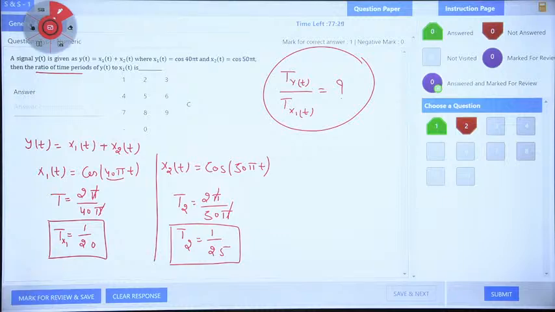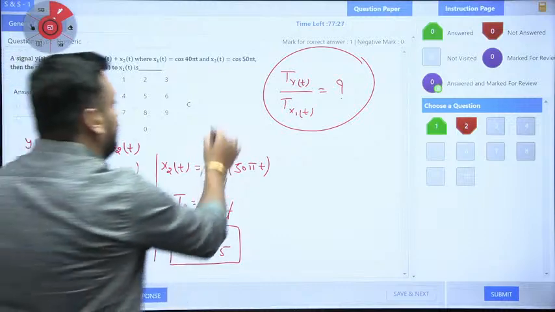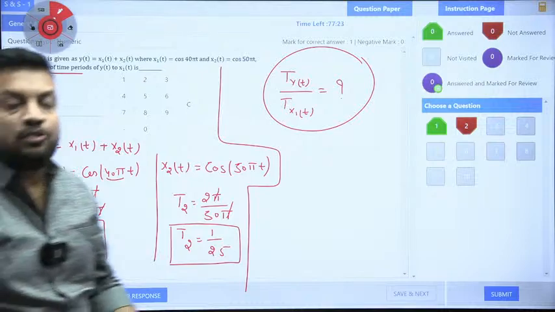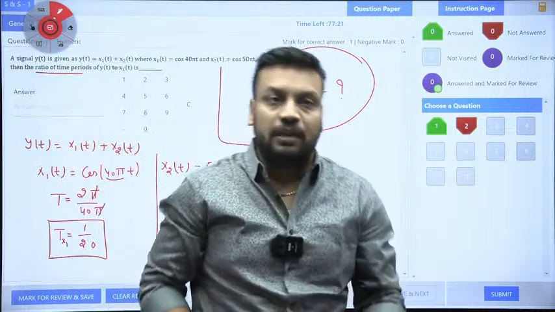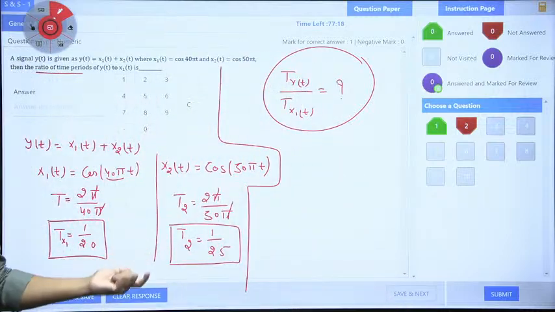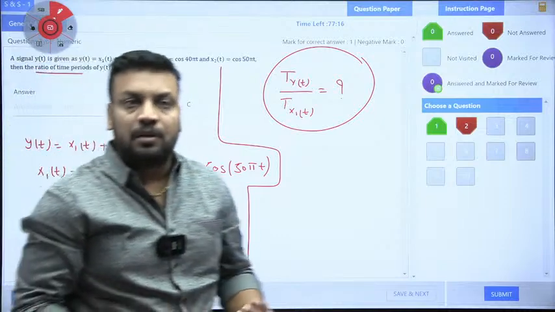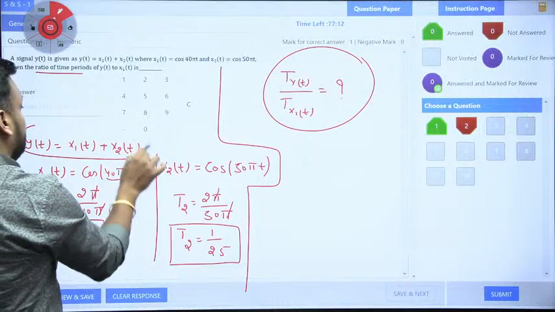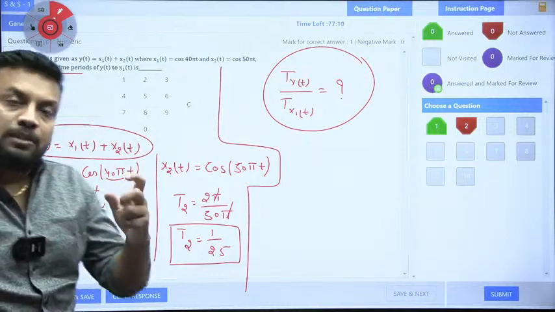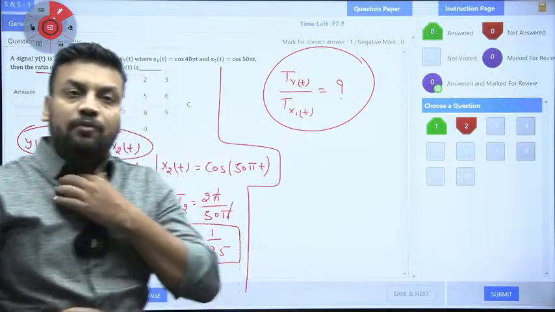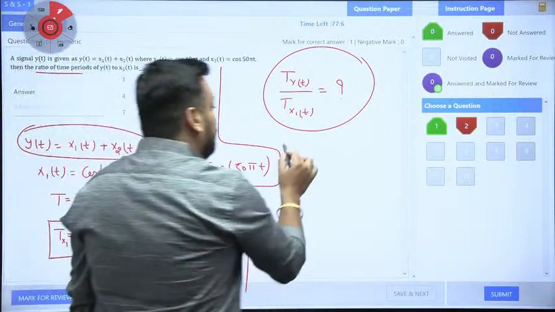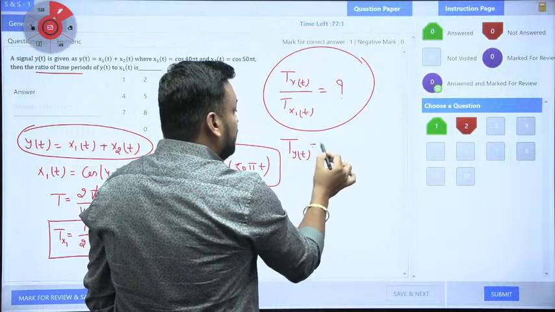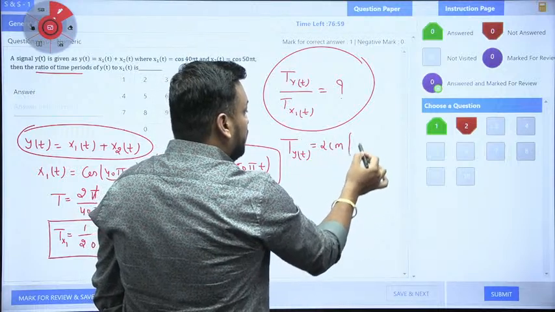Now, first of all, you have to find the time period of y(t). You know that the signal must be periodic if the ratio of T1 and T2 is a rational number. When you take the ratio of T1 and T2, of course you get a rational number. So for sure the signal y(t), which is the combination of x1(t) plus x2(t), must be periodic. If y(t) is periodic, then the fundamental time period of y(t) is nothing but the LCM of T1 and T2.